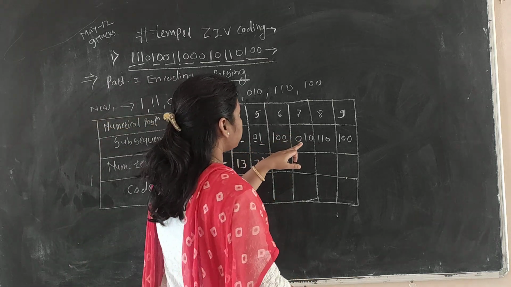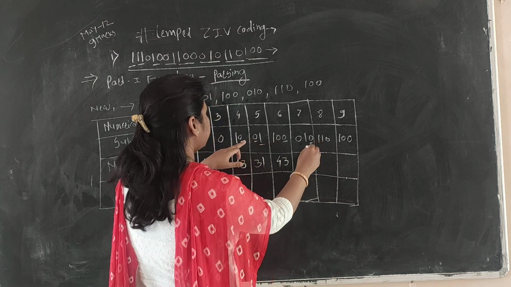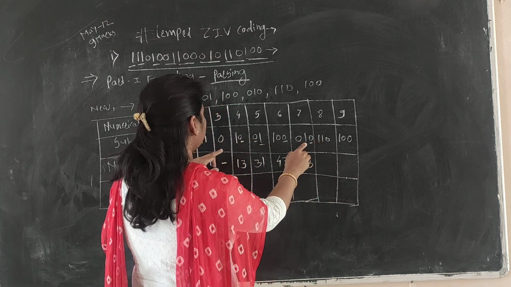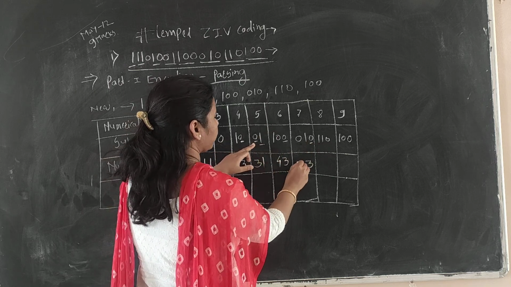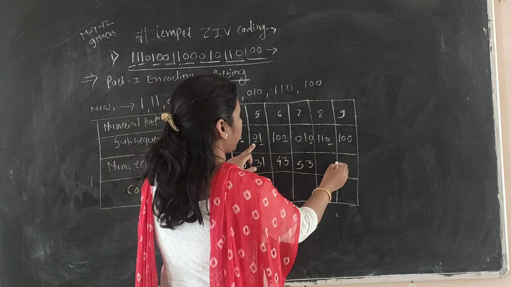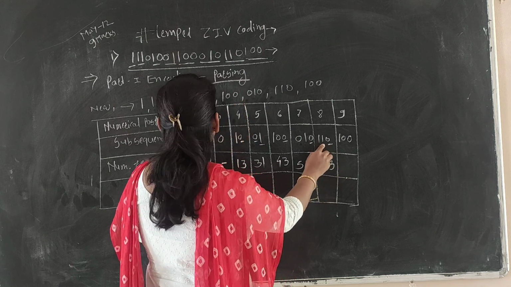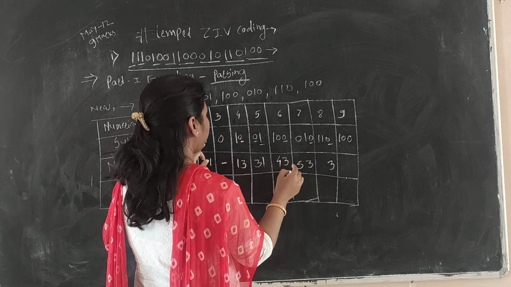Okay, then for this 0 at the position of 3 and 0, 1 at the position of 5, then 0 at the position of 3 and 1, 1 at the position of